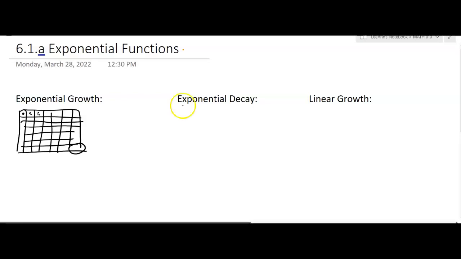You can also have exponential decay. So let me give you some examples of exponential growth. Population growths are usually exponential. We're going to talk a little bit about compound interest. That's based on the principle of exponential growth. You're putting some money in and it's going to accrue interest over time. It's going to keep growing.